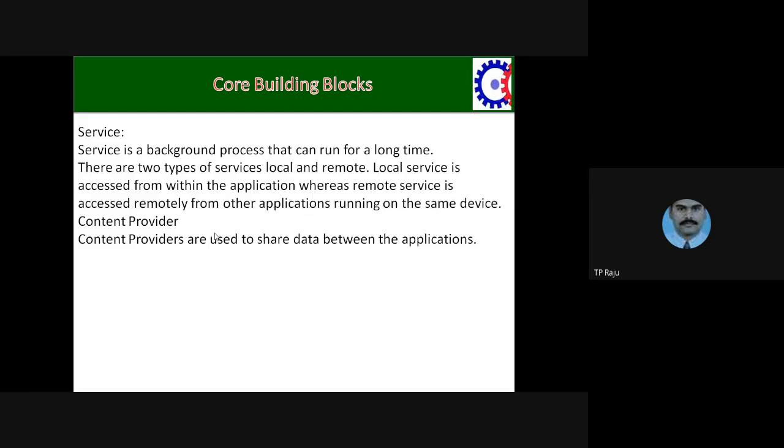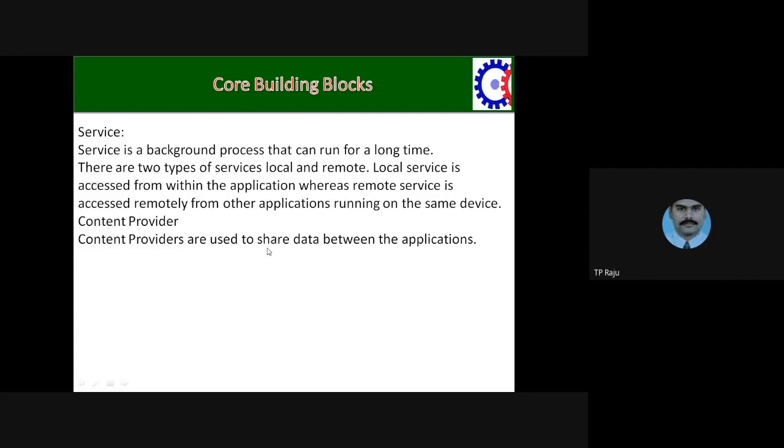That service is not available in your mobile phone. You connect to some other location and get the service from outside. Means from other applications you get the required output or required thing. It is called the remote service.